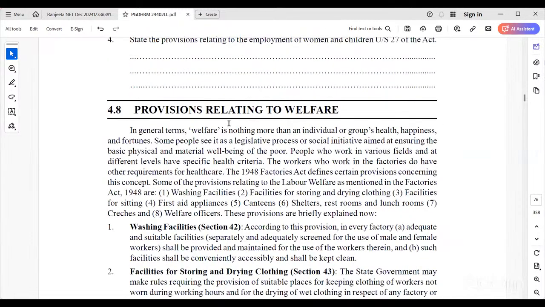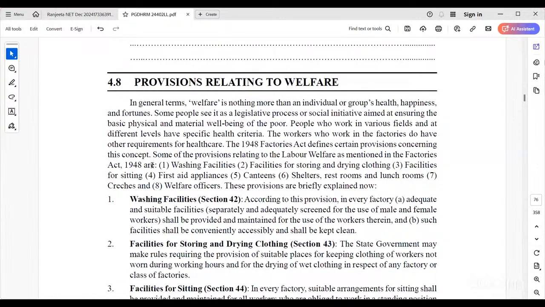Now we talked about this. The third one is provisions for the welfare of workers. Washing facilities are required. The welfare facilities are eight in number. The first one is washing facilities, and facilities for storing and drying clothes. If factory members enter the factory, they need to change their dress as required by these factories. If it's a chemical industry, an employee can wear two or three dresses to avoid the chemical smells, and everything needs to be covered.